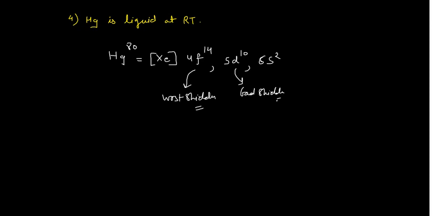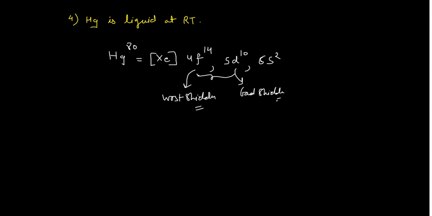So what can happen due to the poor shielding effect of the 4f orbitals and the d orbitals? These 6s electrons are very tightly held by the nucleus, and we cannot remove them from here. When you are not able to remove the electron, you are not having unpaired electrons in the system, so it cannot form the metallic bond, as well as the covalent bond.